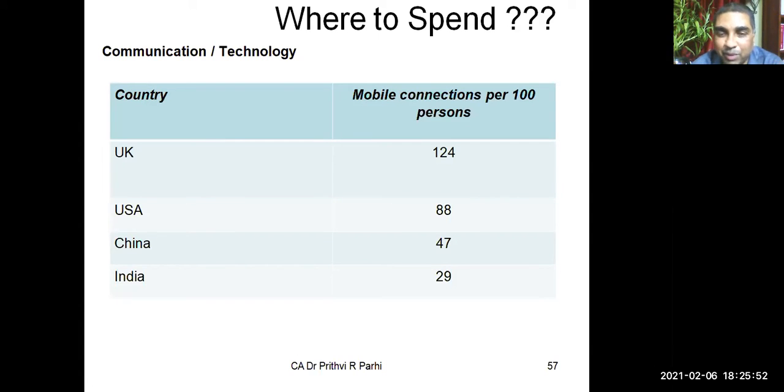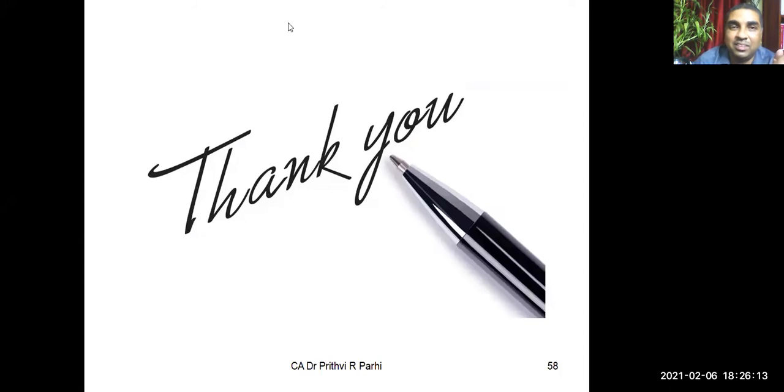Many people have multiple phones. In the USA, let us say 88, in China 47. These are a little old data, it might have improved. In India, it might have increased, not 29, it is more than that. But still, everybody is not having phones. There are many citizens who do not have phones. These are some ideas which give us a thought about where we need to spend money.